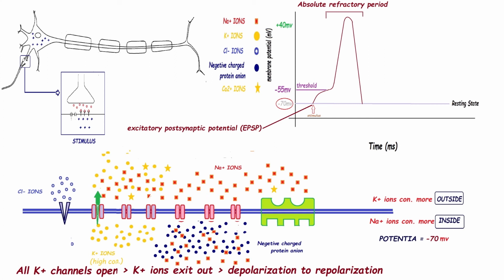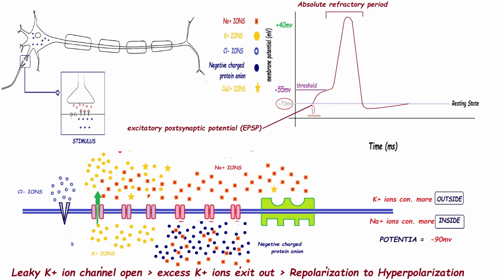Now, at minus 70 mV, after voltage gated potassium ion channels deactivation, more potassium ions will exit out through the leaky potassium ion channels, because they are slightly open all the time.